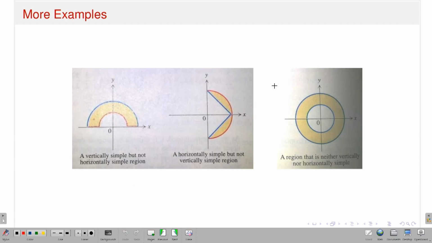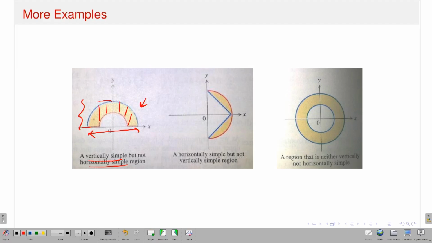Some examples, of course, are regions which are not vertically simple or not horizontally simple. For example, these are the domains. This one is vertically simple but not horizontally simple. Why? Vertically simple is fine, because vertically simple means x is fixed, x should run from this to this, and y should run from some curve to another curve. So this is fine. It is vertically simple, but not horizontally simple. Why? Because of where y varies. So this is my y range. y varies from this to this.